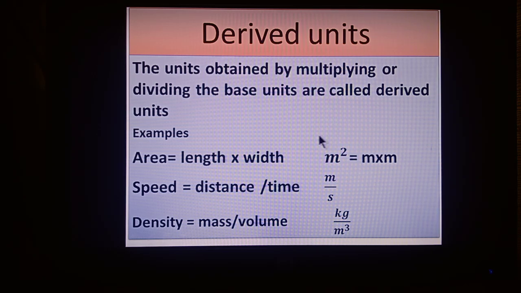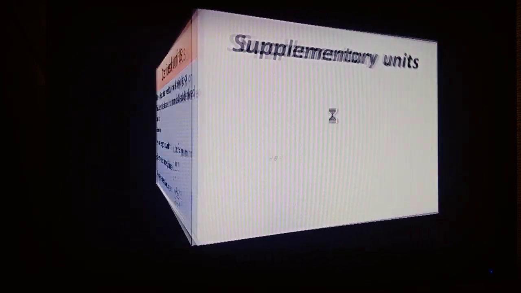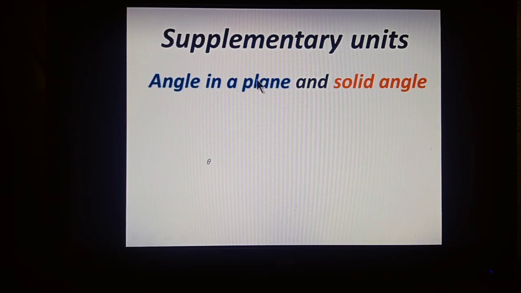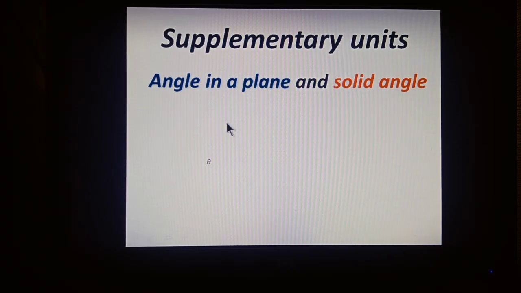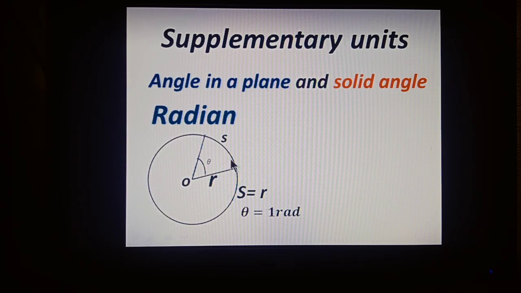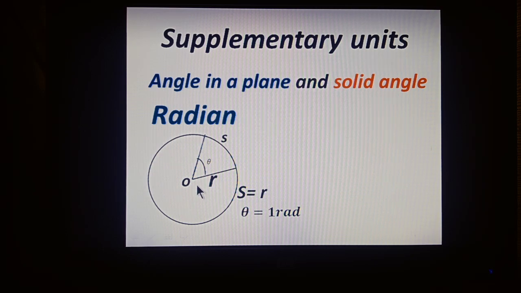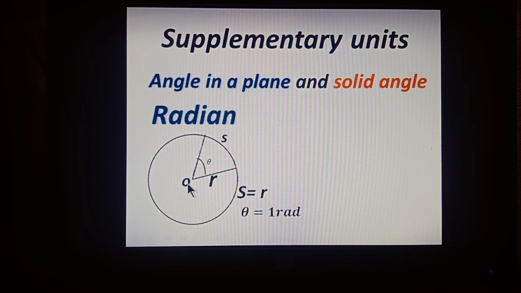Students, there are two units which are neither base nor derived. They are called supplementary units. I told you they are two. Number one, angle in a plane, and second, solid angle. First, what is angle in a plane and what is its unit? Look at this diagram. If an arc S is making an angle theta at the center of a circle whose radius is r, this theta is called angle in a plane and its unit is radian.